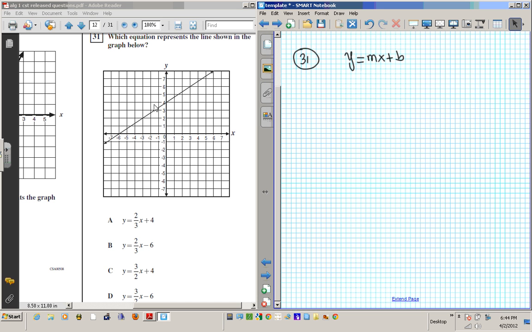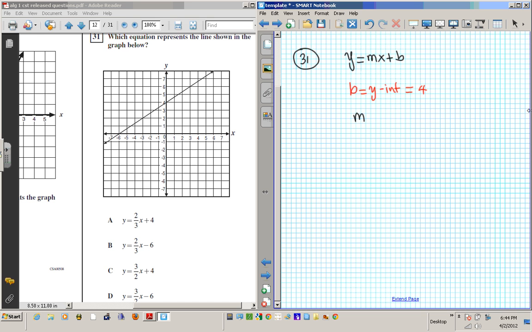Let's take a look at this graph. Let's do b first this time. B is the y-intercept, where the graph intercepts the y-axis. It happens at 4, so your y-intercept is 4. M is your slope, rise over run, starting from any point on the graph to another point on the graph. How about we start from our y-intercept 4? How can we get back to this line? By rising and running. We rise 1, 2, and run 1, 2, 3. That gives us a perfect point that's on the line.